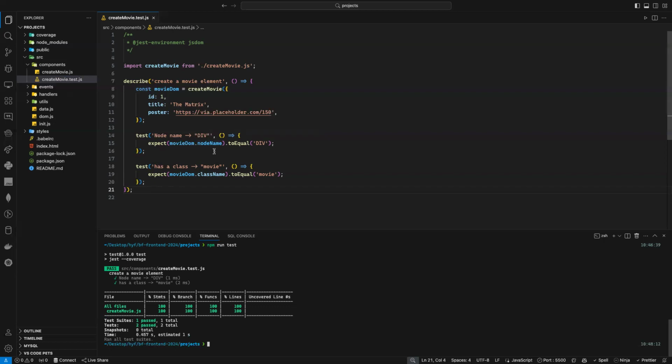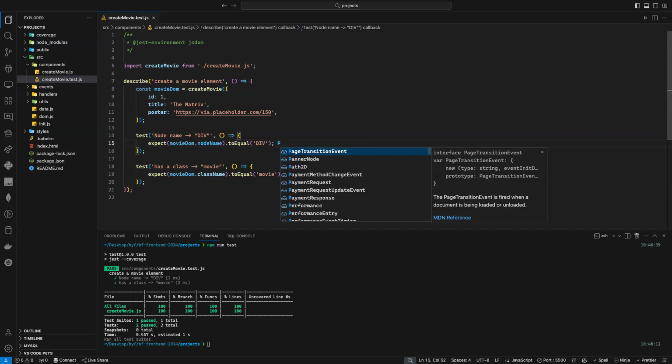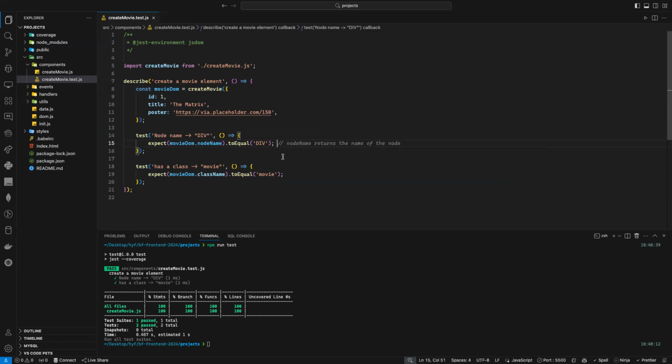How? Well, I'm using the node name. The node name will tell you just what tag it is. But here in the node name, normally it comes uppercase. All the tags will be kept uppercase, whatever they are. So for example, if it's a paragraph, it will be uppercase P. It will be the same tag, but uppercase. I'm checking if it has a class movie, and yes, it has a class movie.